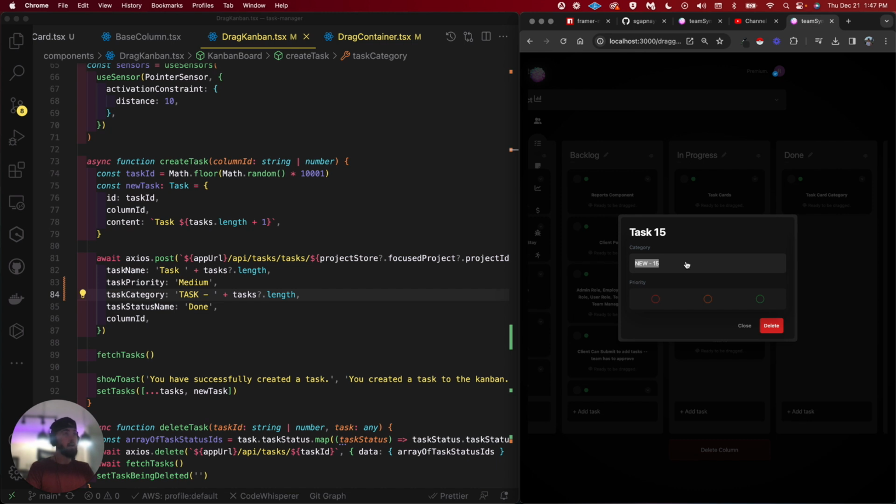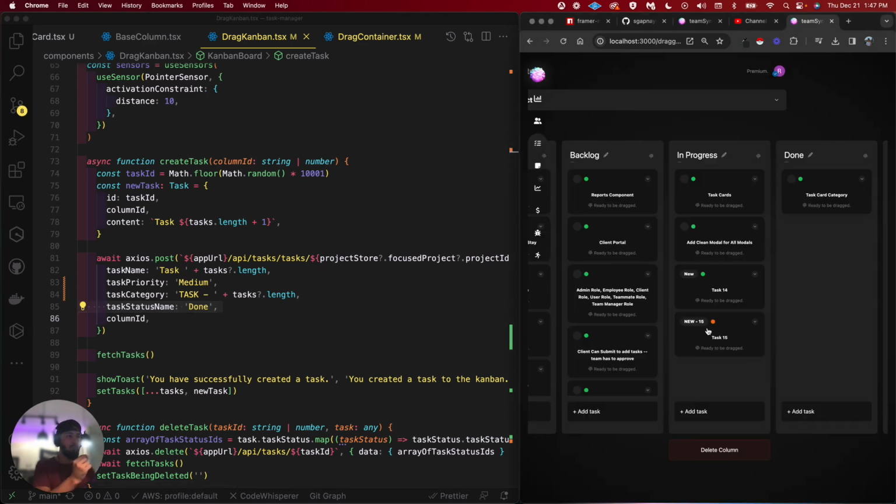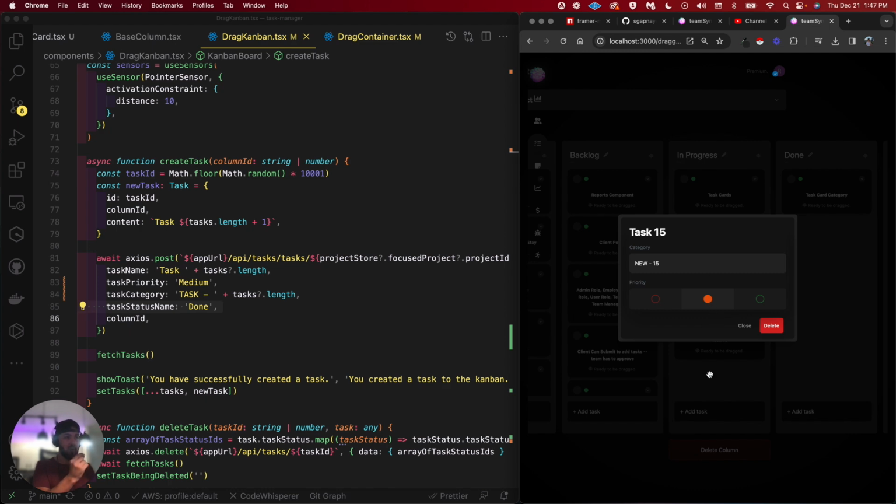So let's say in my project I have multiple components and stuff. Let's see if I can update that? No, it looks like I cannot. And then task status name is another one we need to configure and get the task priority reflected here. So it should be the orange dot, right? So when I click it, the orange dot should already be selected.